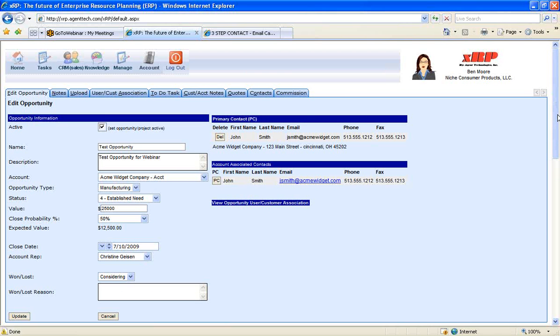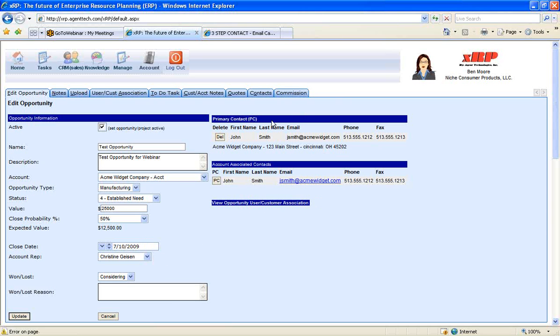So now every time we go to the opportunity, we see the opportunity name, the description, the account that it's associated with, the type of opportunity it is, and what status we're in. We can always change the status as we make progress with this opportunity. We see the value of this opportunity and our close probability, and therefore the expected value is $12,500, because the total value is $25,000 and the close probability is 50%, so our expected value is $12,500, or half of that. The close date, and which account rep it's assigned to.